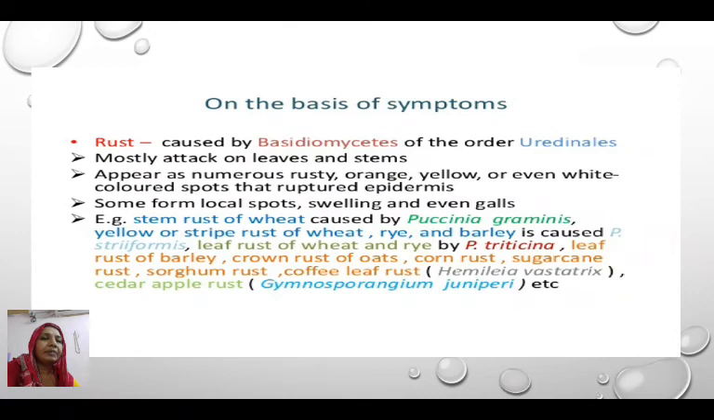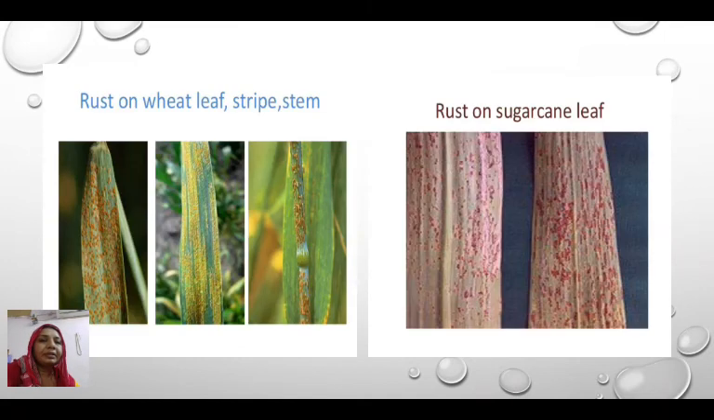For example, stem rust of wheat, which is caused by Puccinia graminis tritici, yellow stripe rust of wheat, rye and barley caused by Puccinia striiformis, and leaf rust of wheat and rye by Puccinia triticina. All these are the organisms responsible for causing rust diseases. These are the symptoms of the rust disease in wheat and sugarcane.